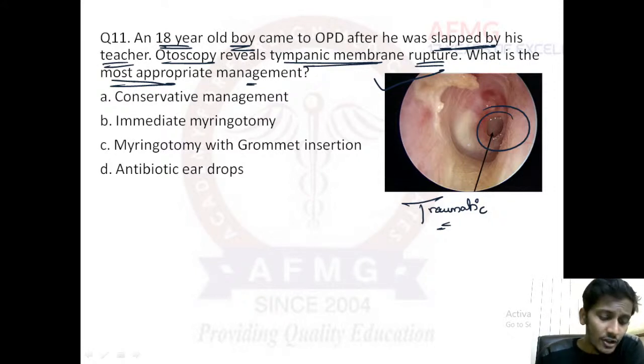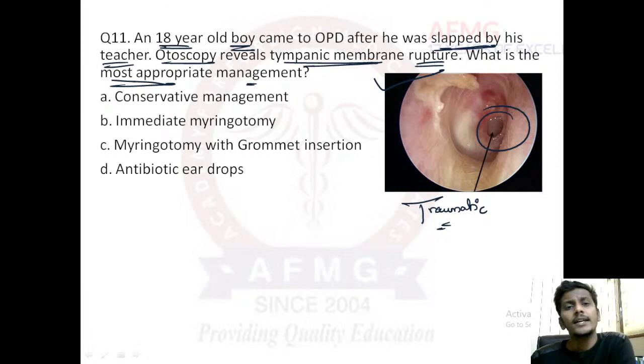So this was a question in August 2020 FMGE, guys. So 18-year-old boy presenting to OPD, slapped by his teacher, everything is fine. Otoscopy reveals tympanic membrane rupture. Here you can find a central tympanic membrane rupture. Therefore, it is likely to be traumatic. Second, no signs of inflammation are seen. So definitely it is only a traumatic rupture.